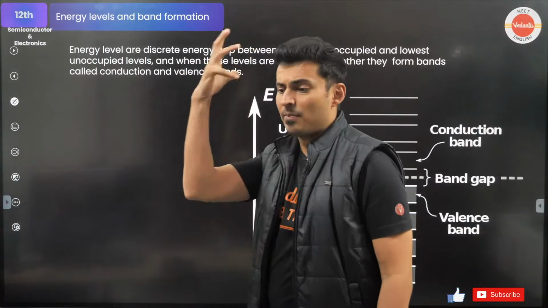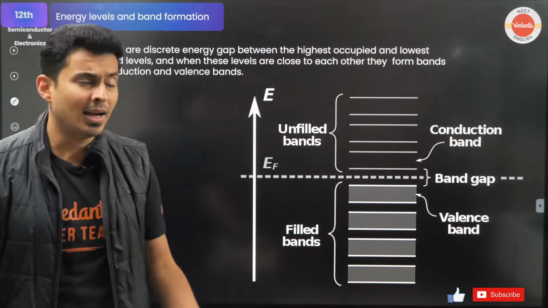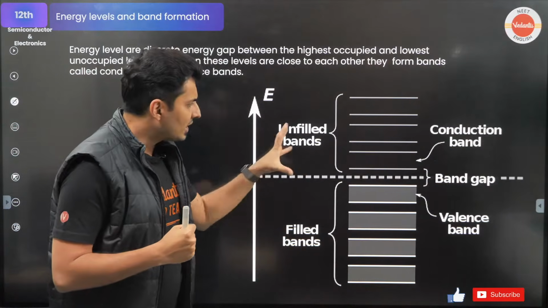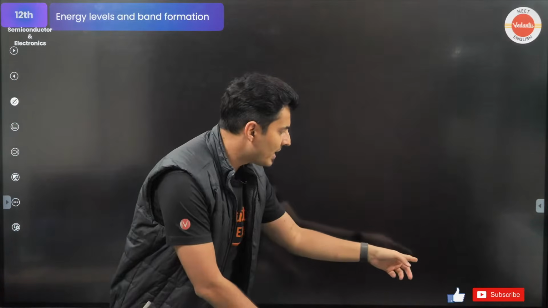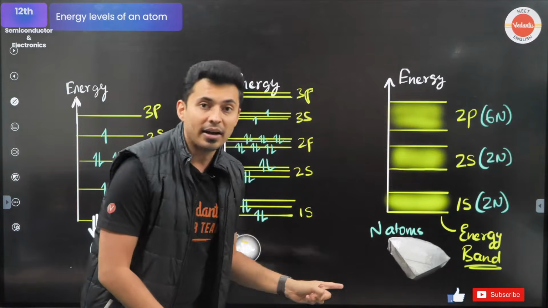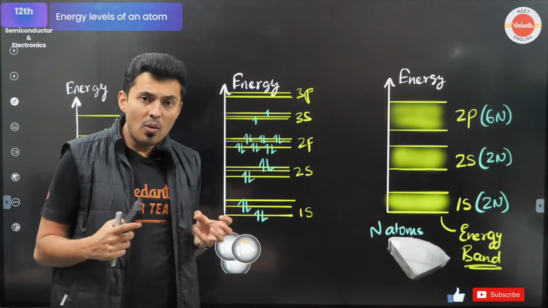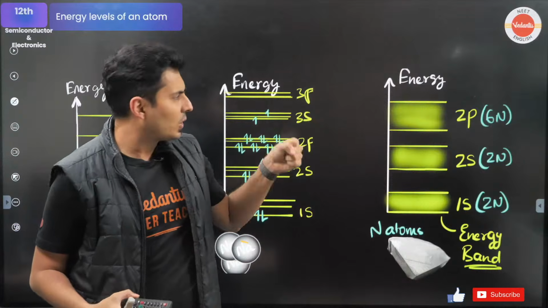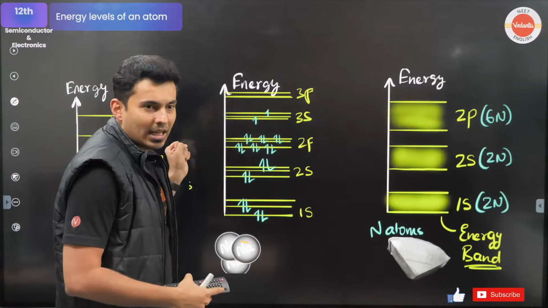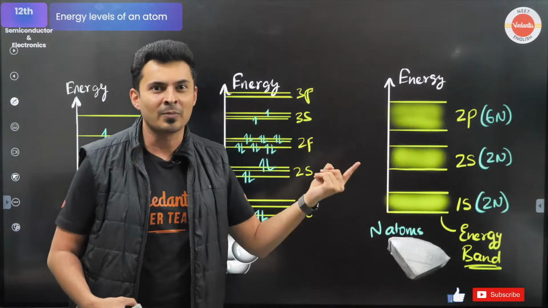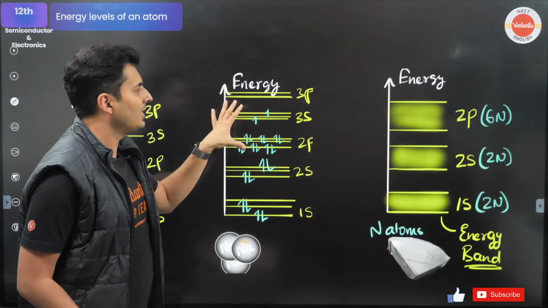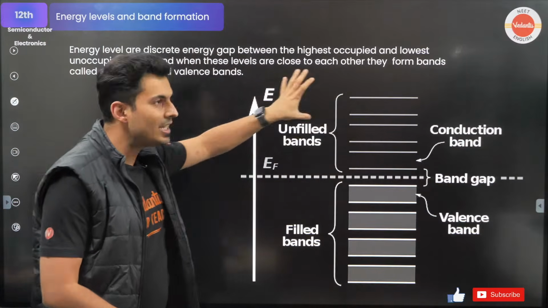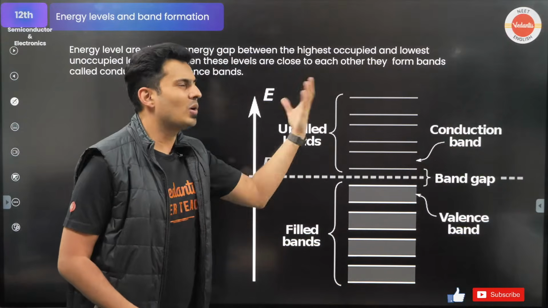Now, what happens is that when you connect a battery to such a solid, like a sodium solid over here, the battery will give voltage, an electric field, that will pluck those electrons and push them into the conduction band. If those electrons are in the conduction band, easily they can flow, because the band is not filled.